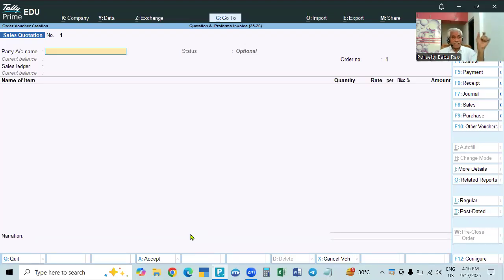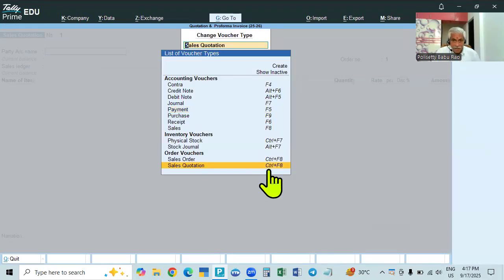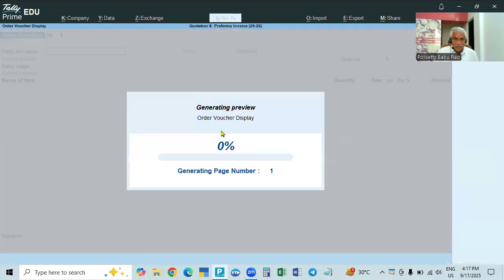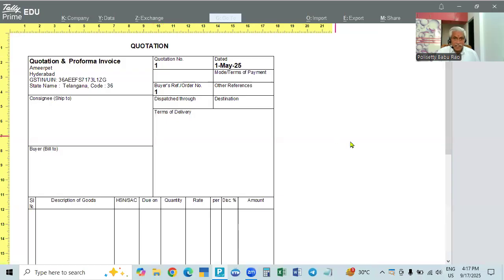Created and activate. Yes means if you give, it is activated, but it will not open. We have to open here only for the first time. Control F8. So next time onwards, you give Control F8. And now this is optional. If you print it, go and see the print. So automatically it will be quotation only.